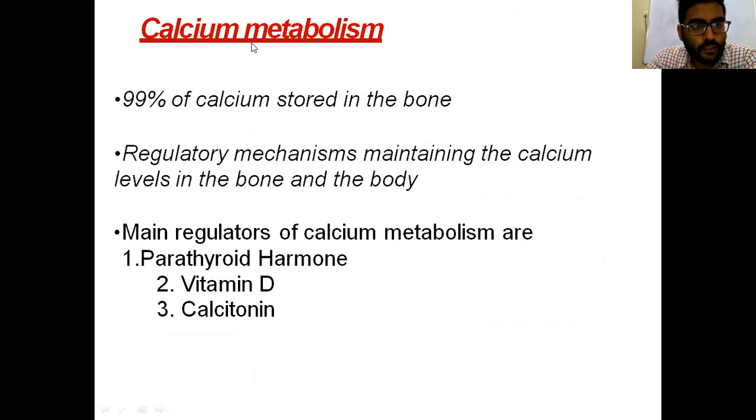The basic component of bone is calcium, which is part of the 65% inorganic component, and 99% of the body's calcium is stored in bone in the form of calcium hydroxyapatite. The primary regulatory mechanisms are parathyroid hormone, vitamin D, and calcitonin. These three regulate calcium metabolism.